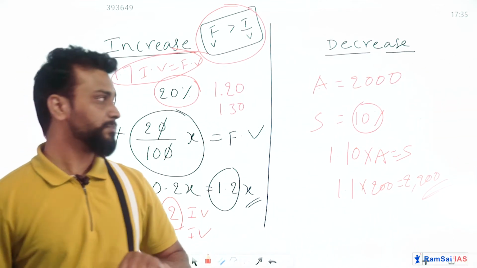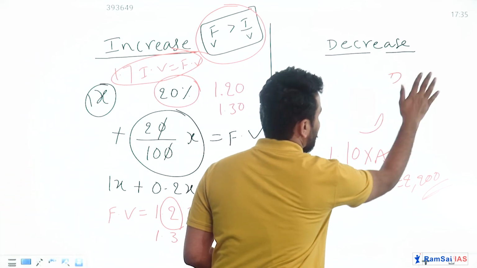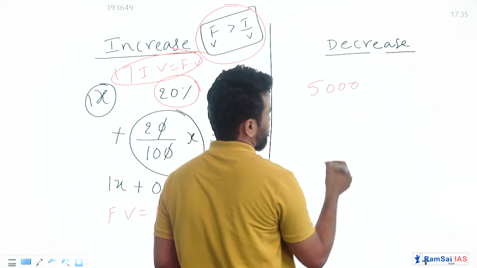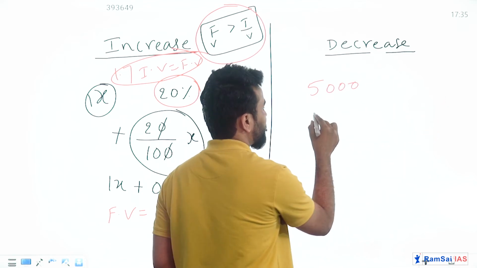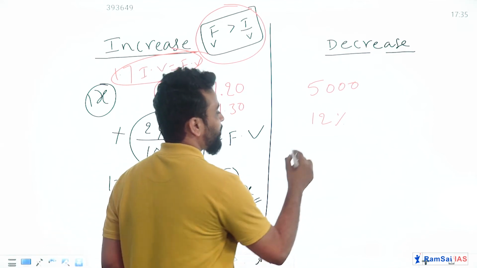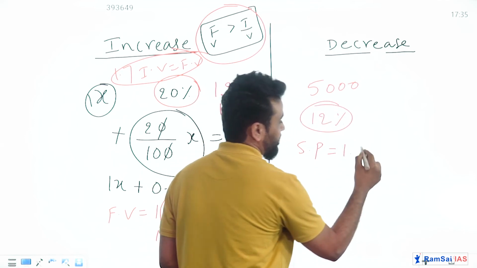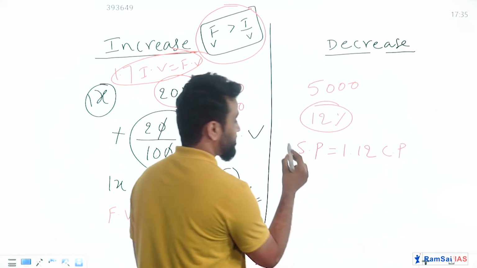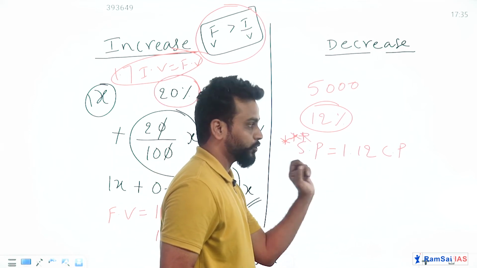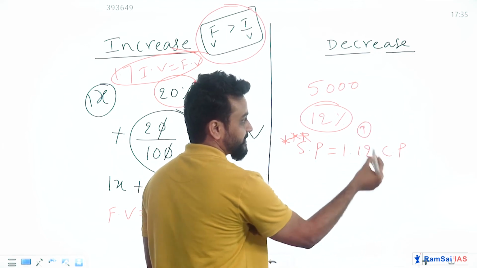And one more example I'll give you. Just imagine an article's cost price is say 5000 rupees, and a person sold it at a profit of 12%. Then what is the selling price? The selling price is 1.12 times the cost price. Remember, this is a very important application. Selling price equals 1 point percentage increase into cost price.